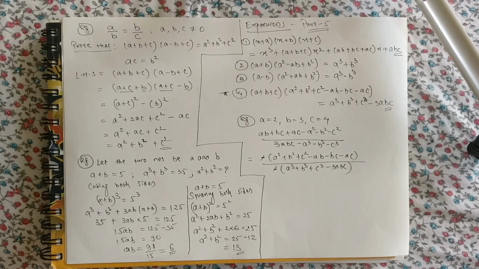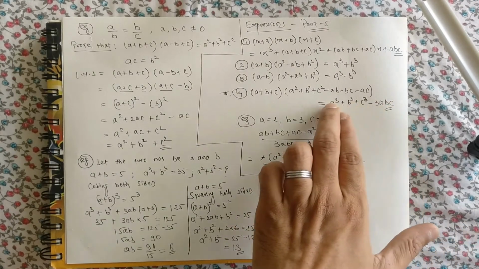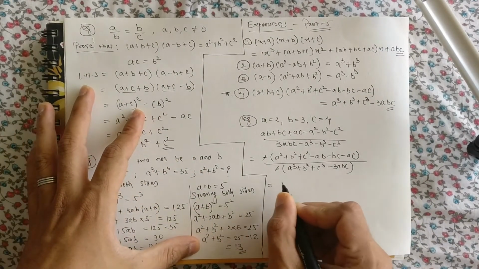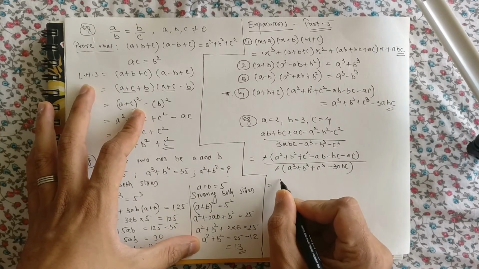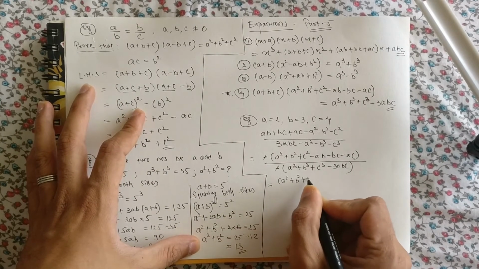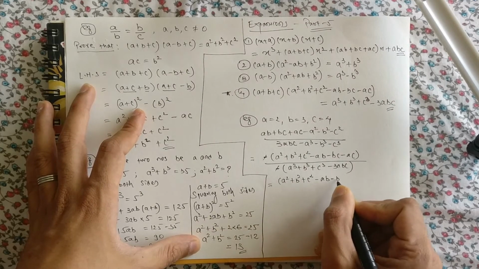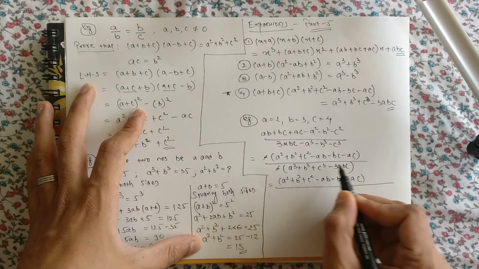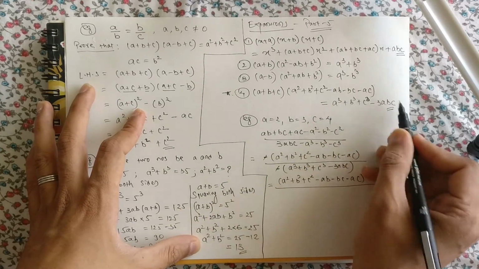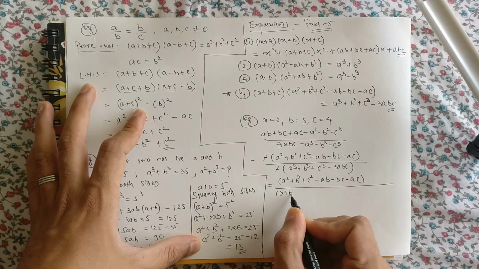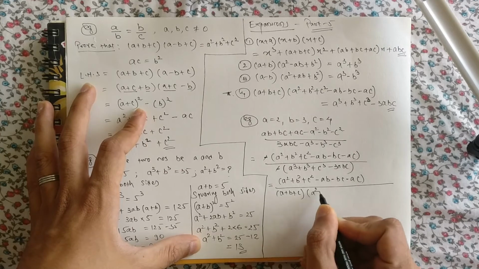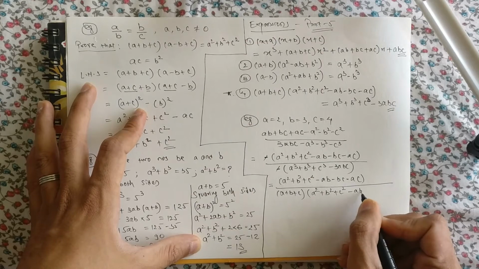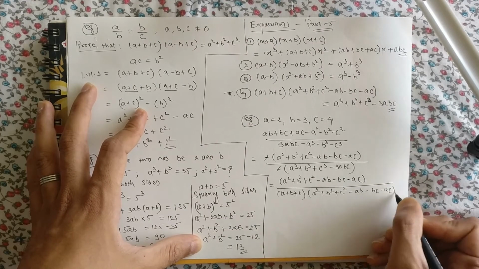That is, put the value of this RHS, that is the LHS. Just put the value. Okay, so what we are going to do is, minus got cut. Here it is A square plus B square plus C square minus AB minus BC minus AC, the whole upon, in the place of this bracket, that is your RHS, I am going to write A plus B plus C bracket A square plus B square plus C square minus AB minus BC minus AC.